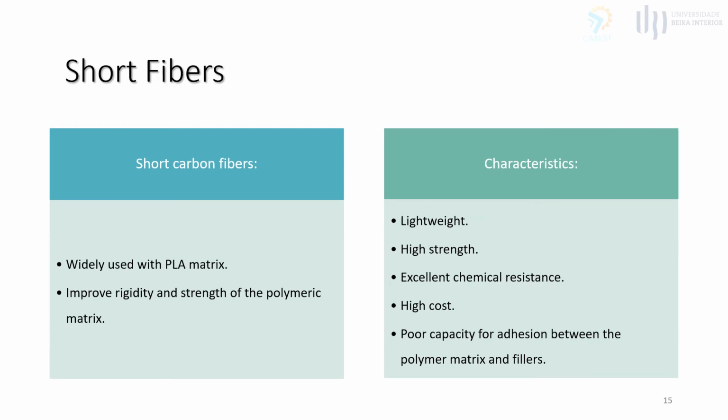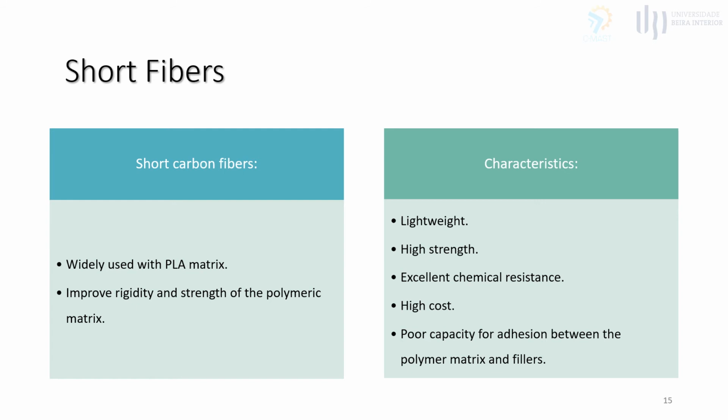Short carbon fibers are one of the most widely used carbonaceous fillers with PLA matrix. This reinforcement can provide the thermoplastic matrix with improved rigidity and strength. Properties such as being lightweight, having high strength, and having excellent chemical resistance are very desirable for these reinforcements.